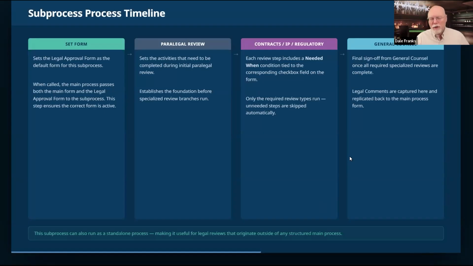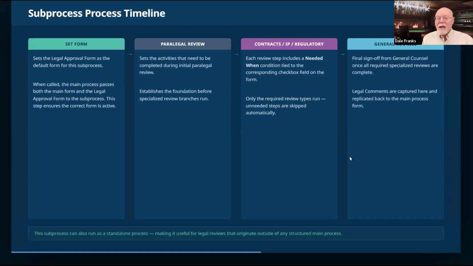The reason why we're building our sub process first, by the way, is so that I know what on my main process I need to send down to the sub process to make it work. So it's best if I have the sub process more or less set in stone before I start calling it from main processes.